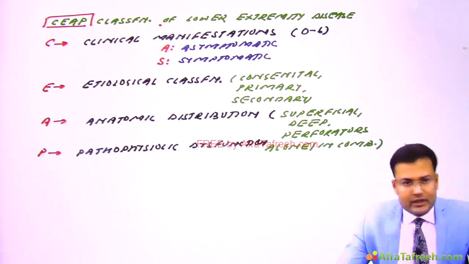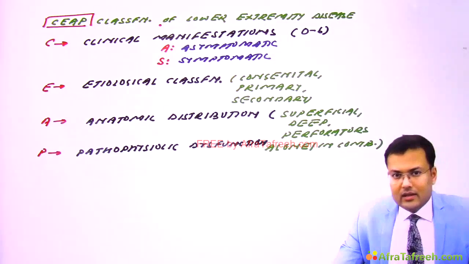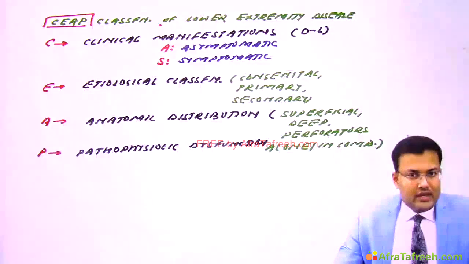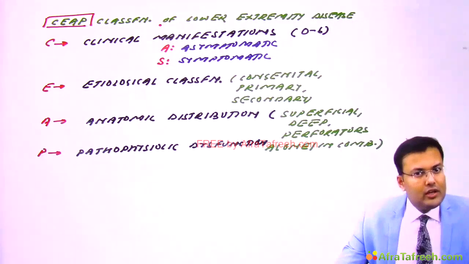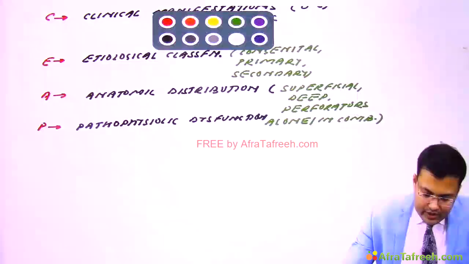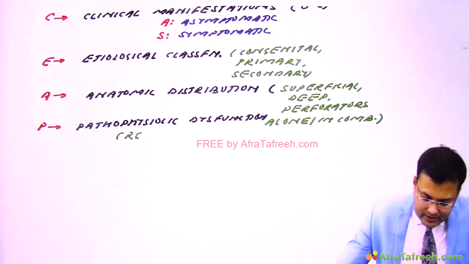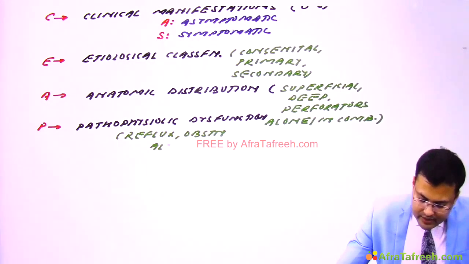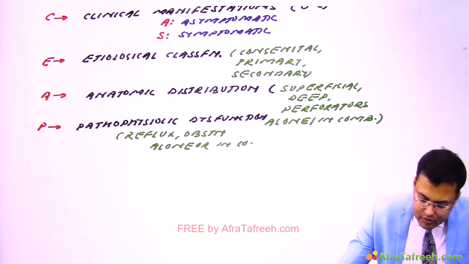We are going to include whether there is reflux or obstruction, and whether it is involved alone, meaning one thing is there, or there is a combination of both reflux and obstruction. So this is the CEAP classification.